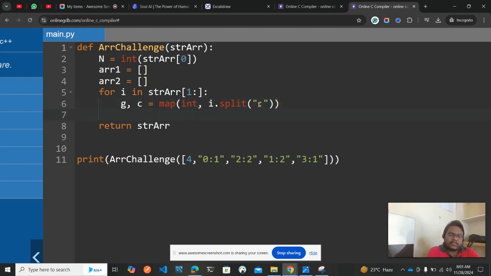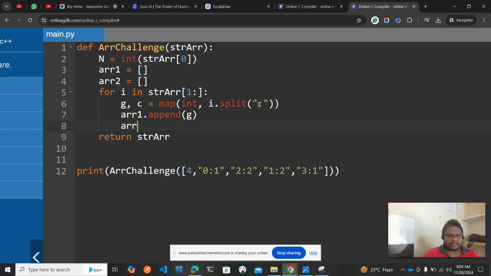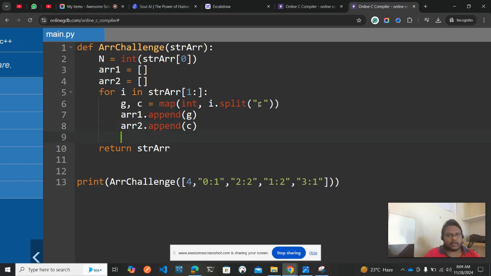I need to store this g value in arr1, and the c value in arr2. What is that function? arr1.append is the function with which we can use g, and then arr2.append of c. Okay, done.